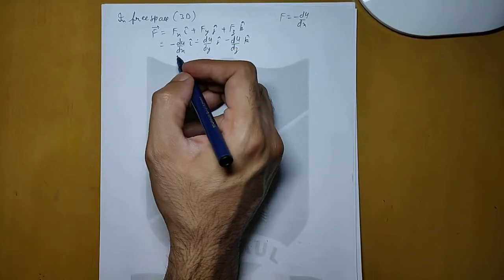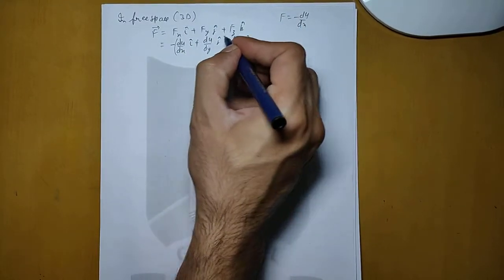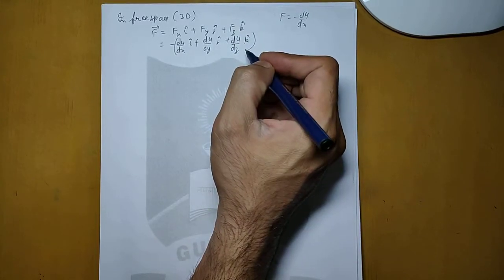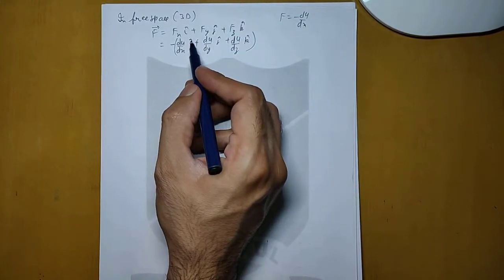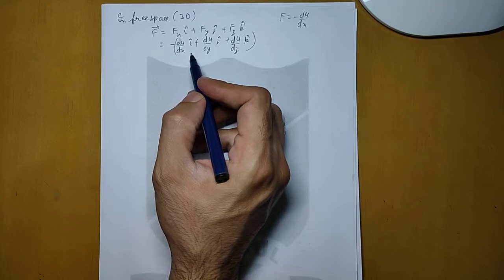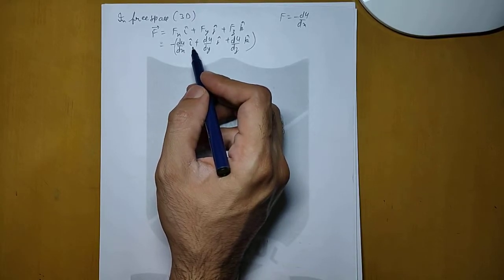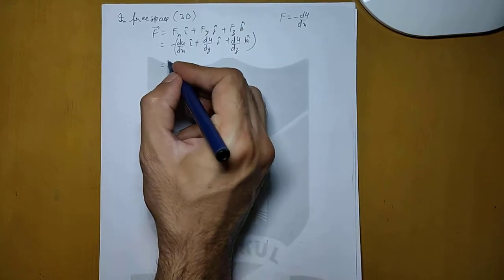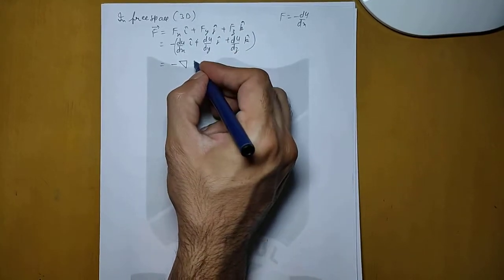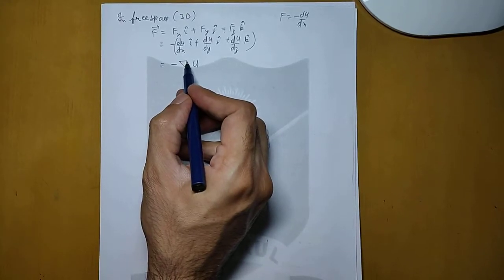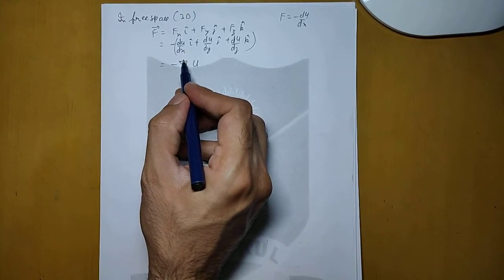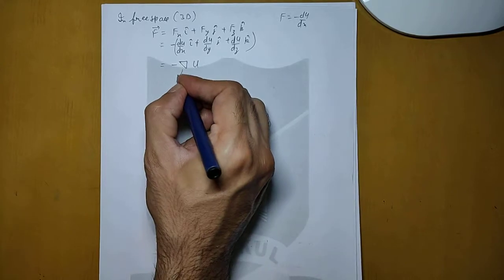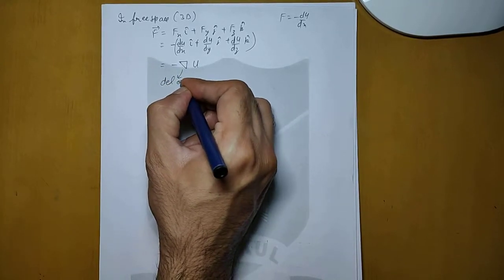And if we take the minus sign common, then it will be like this. Now in this relation we use a mathematical operator, and this entire equation can be denoted by minus del U. This is an inverted delta, it is called del or the del operator.